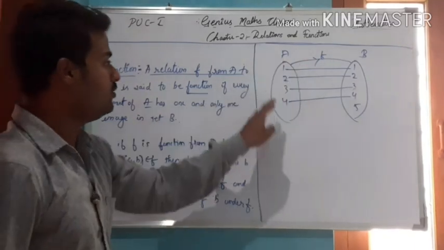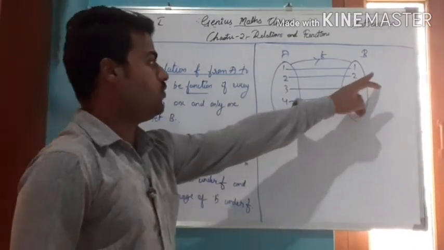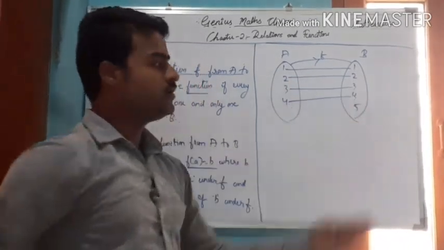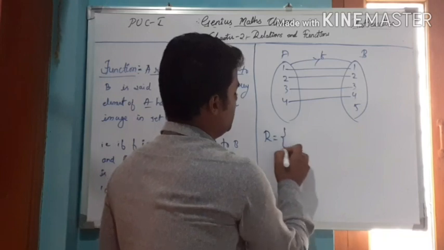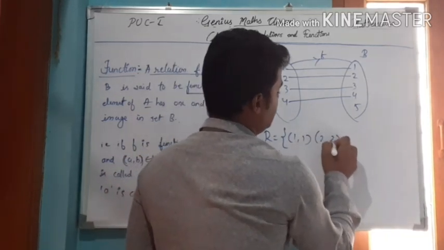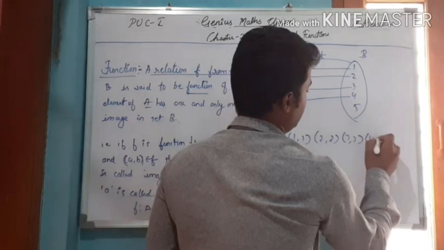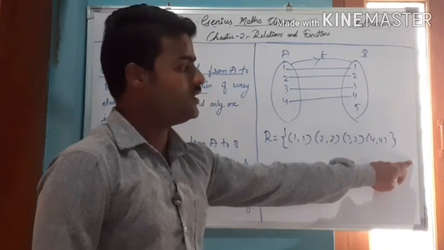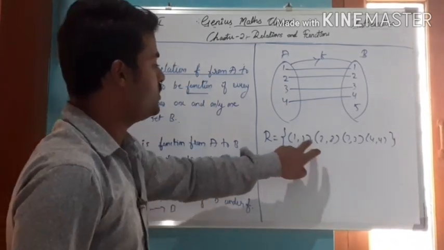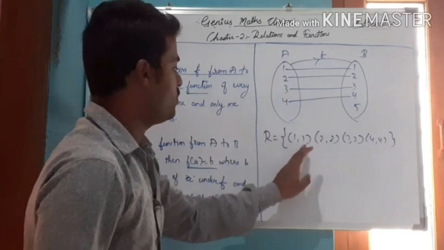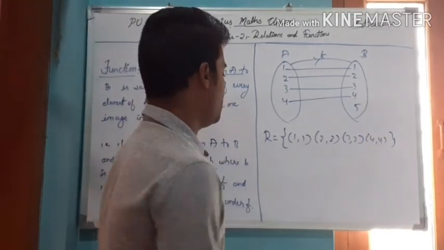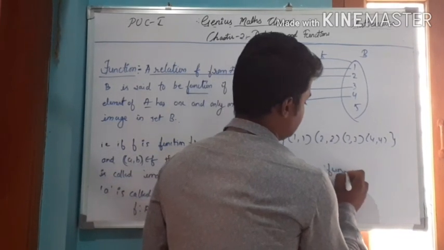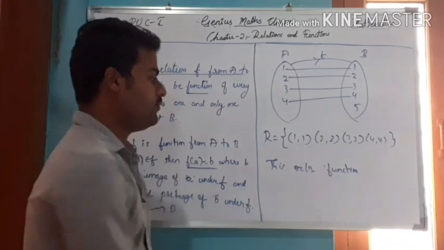So all the elements in set A have only one image in set B. We can write the relation as (1,1), (2,2), (3,3) and (4,4). Each element in set A has one and only one image in set B. That is why this relation is called a function.